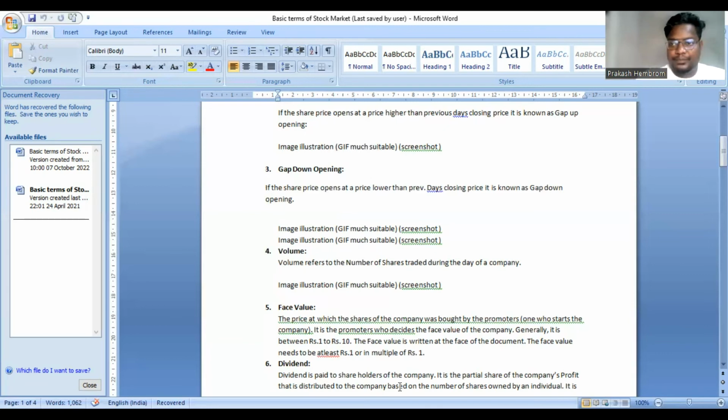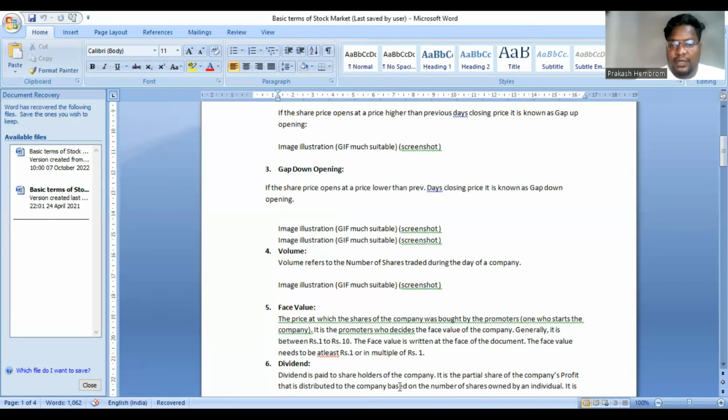Wow, we have all the data. See, this is ONGC. So ONGC shares are there. Here the face value is 5. So rupees 5 is the face value.